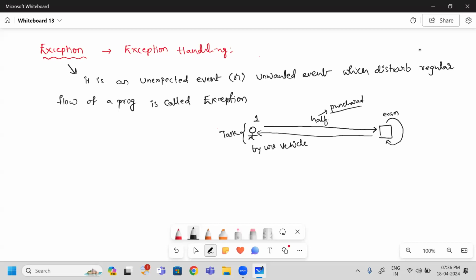So here, if this event is generated, did you expect your bike to puncture? No, this is an unexpected event. And did you want this event to happen? No, this is an unexpected and unwanted event. If it is generated, then what happens? Can you continue your remaining flow? Can you reach the college and attend classes as in previous days? No, because this unexpected event has disturbed your regular flow.